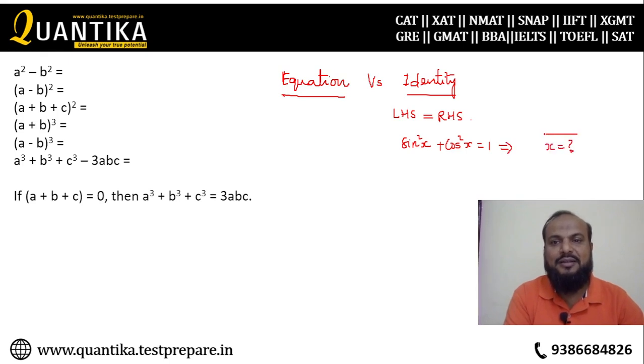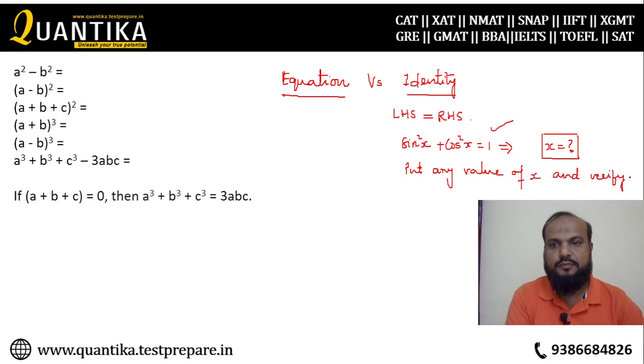Ask anybody, they will never say any value that they can solve and get from this equation. But you can put any value here and verify. You can put any value of x and verify. So that is the difference between equation and identity. One more example.